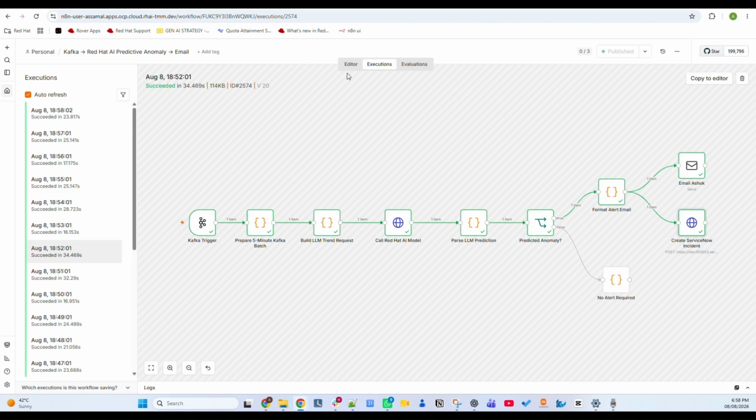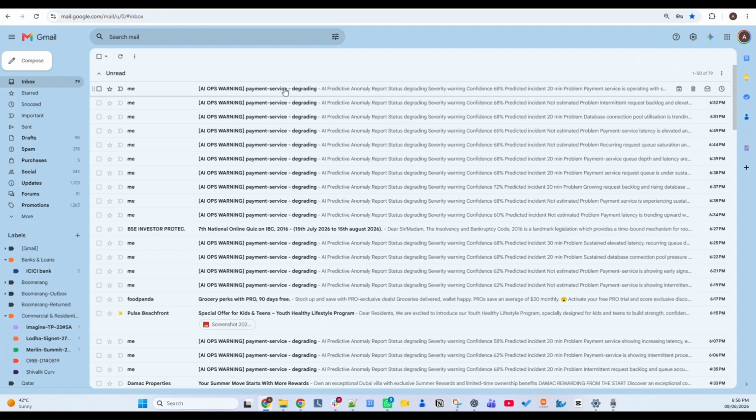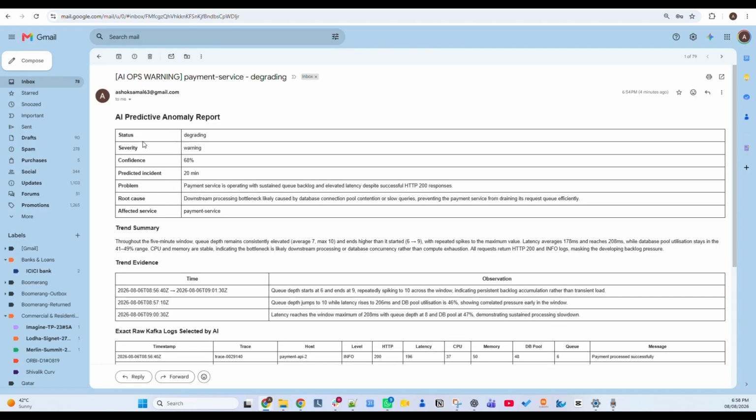Now let's first go to the email address. If you can see here, this is my email address. AIOPS warning, payment system. I have an application which is a payment system, payment services, right? And degraded, right? So if you open this one, the complete report is right here. AI predictive anomaly report. Status is degrading. Remember, right now it has not crashed, right?